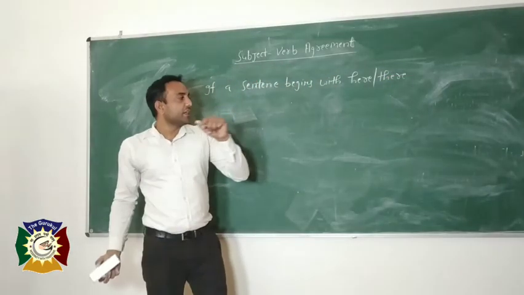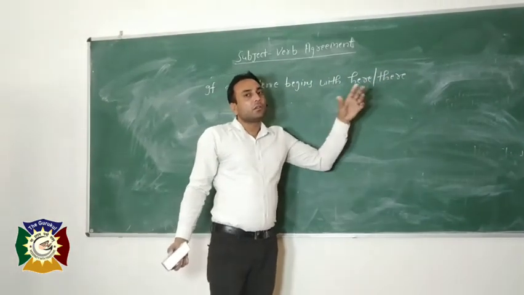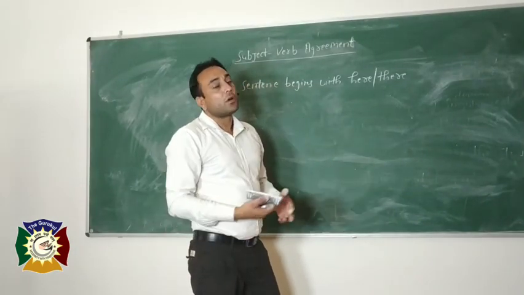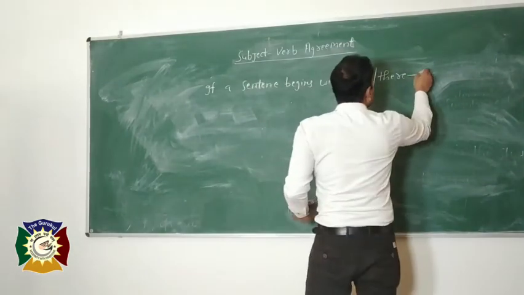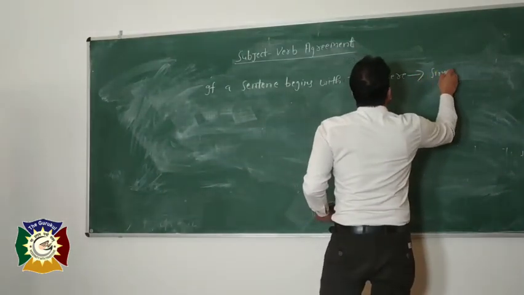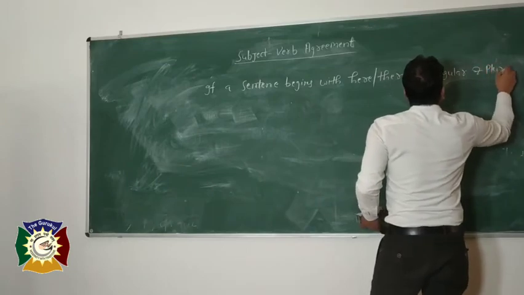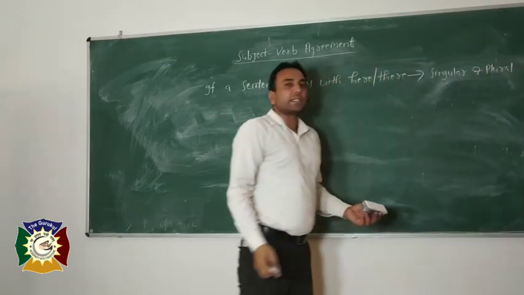How to use the verb? It requires both singular and plural verbs. See the examples.